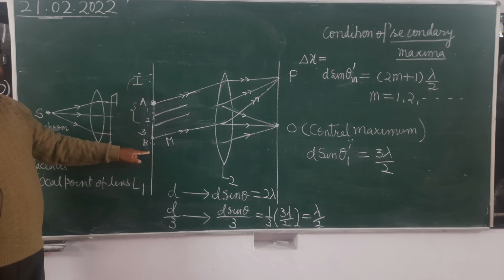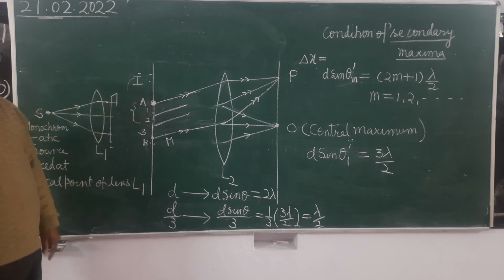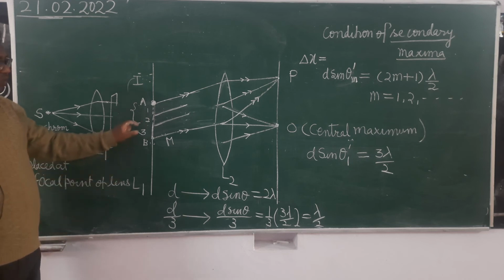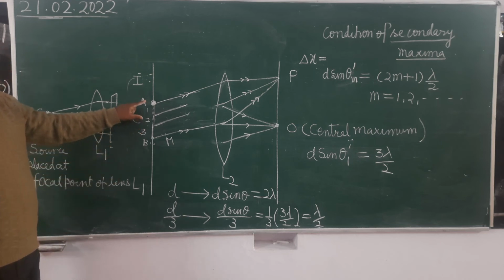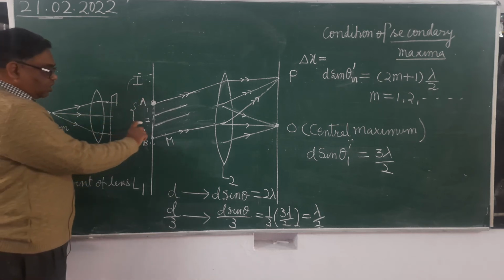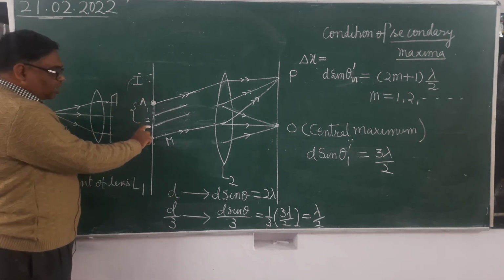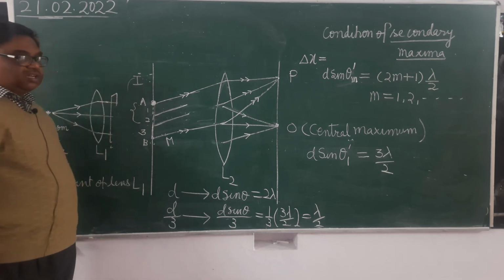Because there is no fourth part. It's clear? They are not superposing with any other wave. Therefore, besides the destructive interference, there will be general illumination by 1/3 part of the slit.